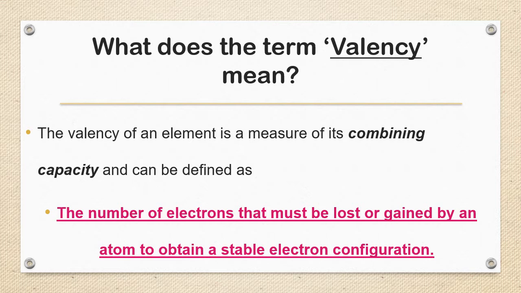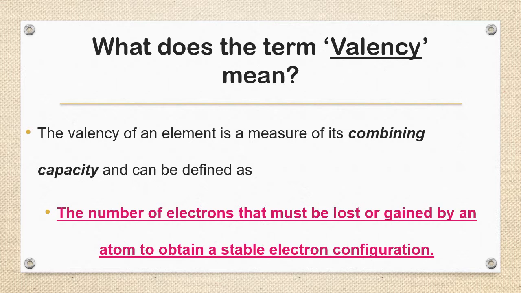That means how many electrons a particular atom wants to lose or gain or share, that is its valency. It has to lose some electron or gain some electron or share. So it has to do one electronic transaction with someone. Then it is called a valency. So valency means how many electrons a particular atom wants to lose or gain or share. That is the valency. Why do they lose?